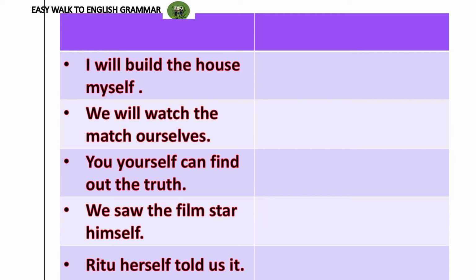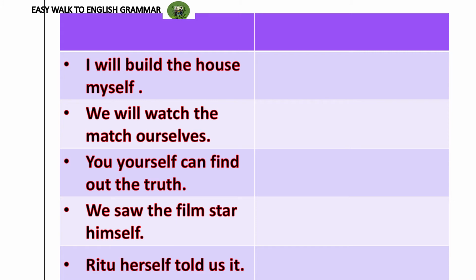Coming to the second sentence: we'll watch the match ourselves. It is nobody else. It is we who are going to watch it. Next, the third sentence: you yourself can find out the truth. Again, adding force. If you search for it, you yourself can find out the truth. You don't want to trust anybody else's words. You don't want to pay attention to what others tell.